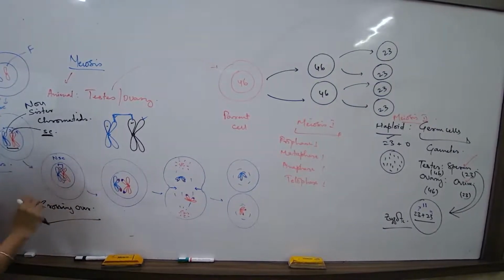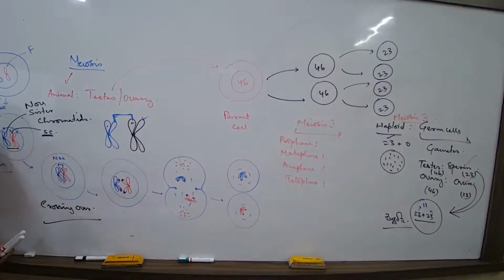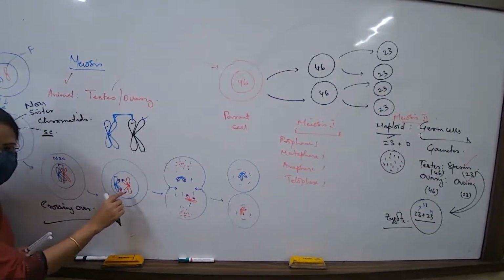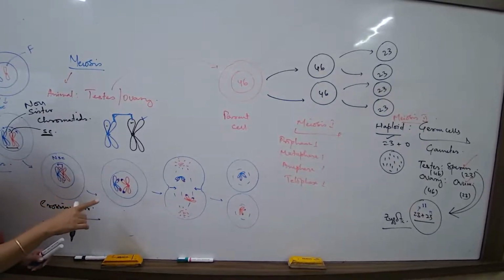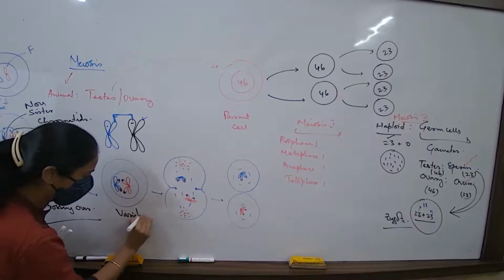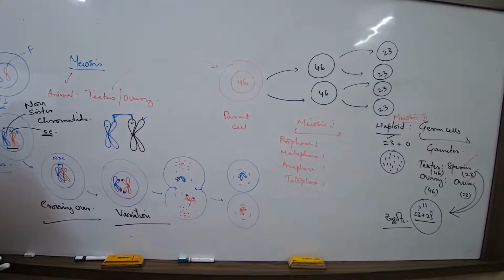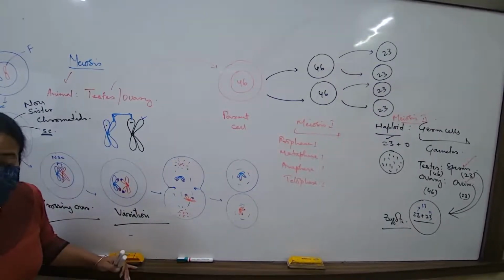paternal chromosome. And from the mother's chromosome se father's chromosome mein ek part exchange ho gaya hai. So from the maternal, a part has gone to the paternal, and from the paternal, a part has gone to the maternal. This is the reason for variation, and in the long run, evolution, if you speak. So theek hai, evolution we are not talking right now. So variation, what is it?